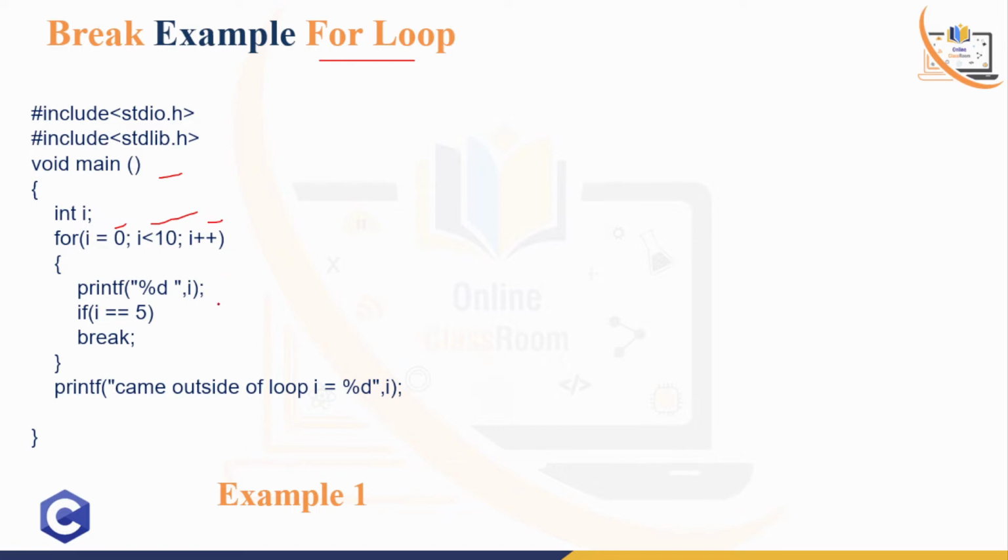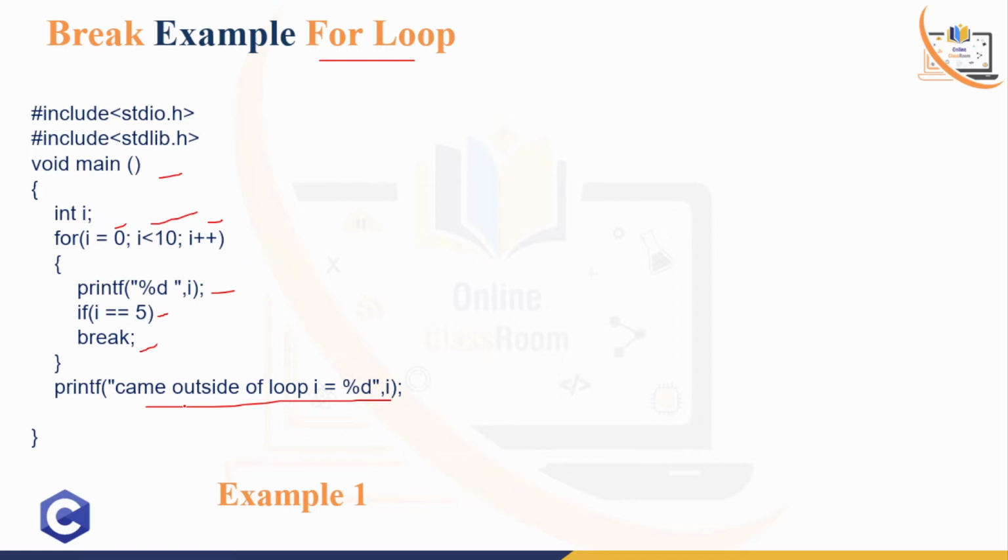Inside this there is one printf, so each and every value of i will print. Inside this there is an if statement, which is a condition check. When the value of i equals 5, then only the break statement will work. After that there is another printf, which is outside the loop.